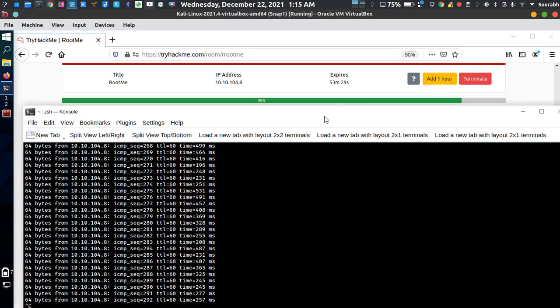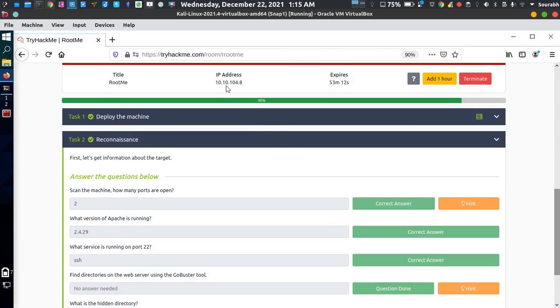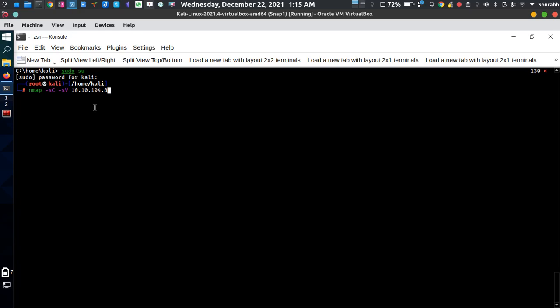Let me go to my terminal and type nmap, followed by the particular IP. Let's just check if the IP is correct. Yeah, that's correct.